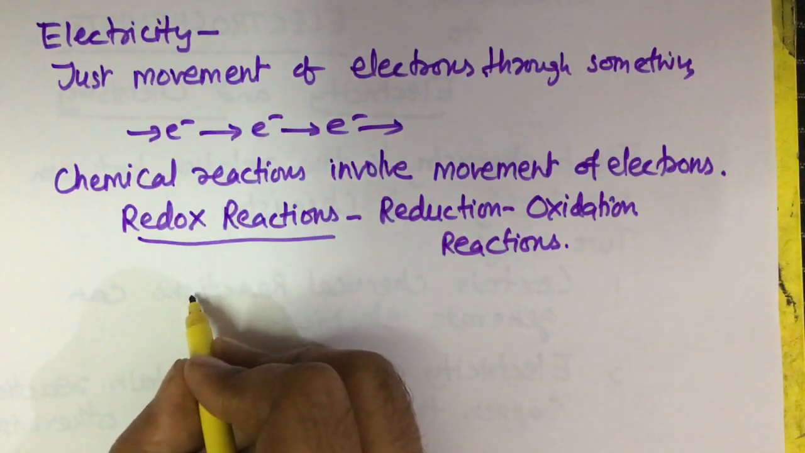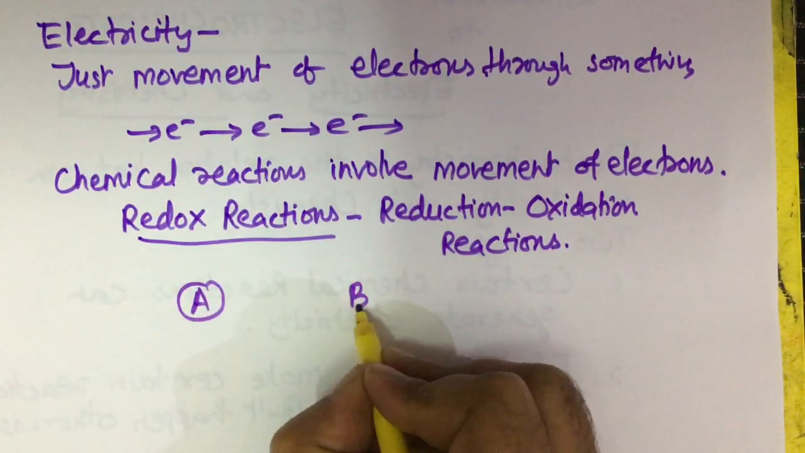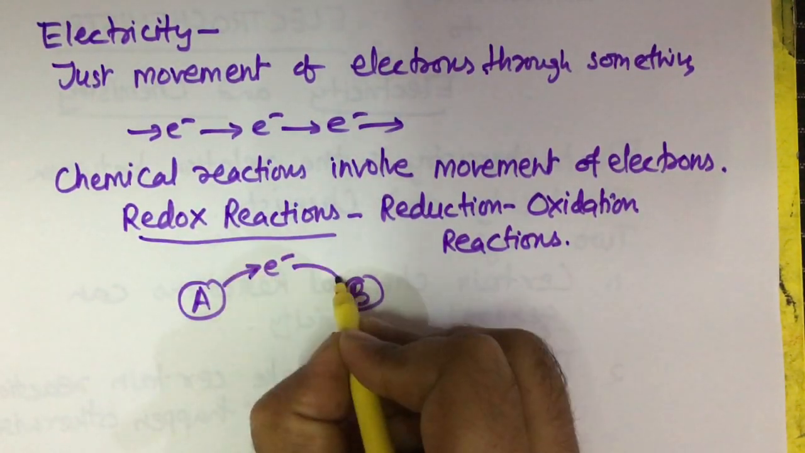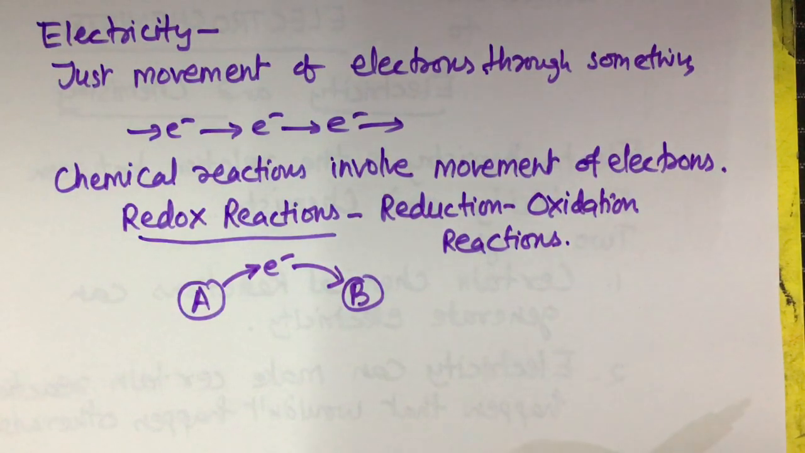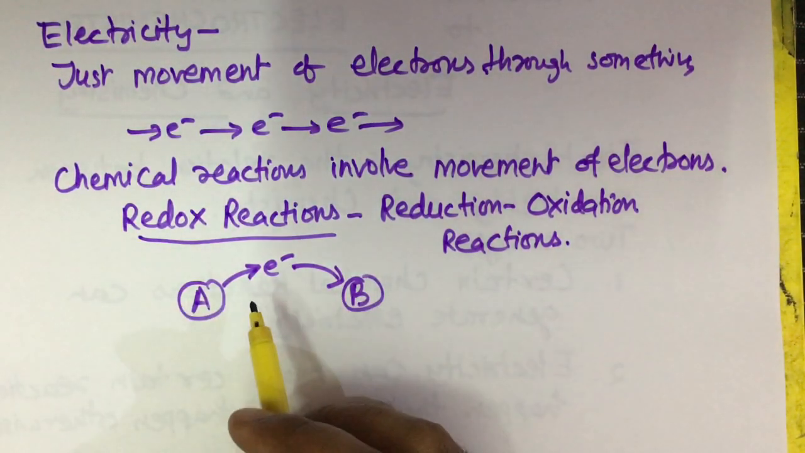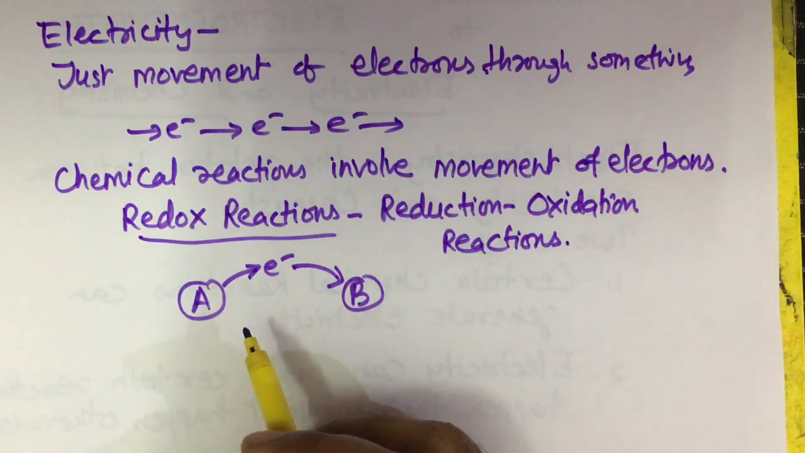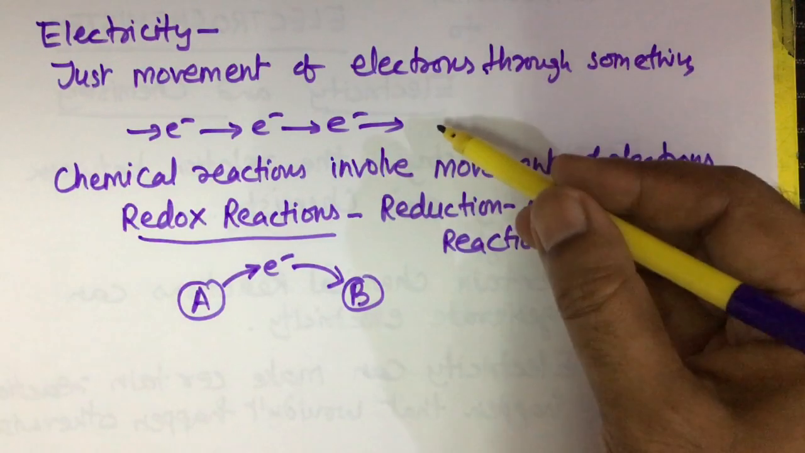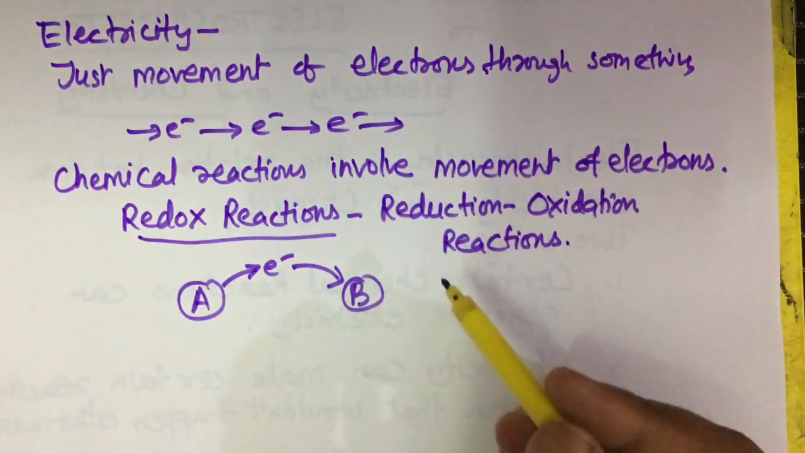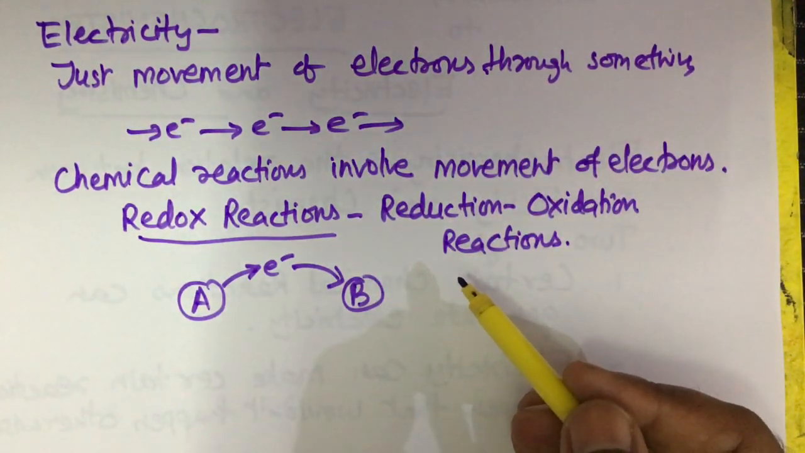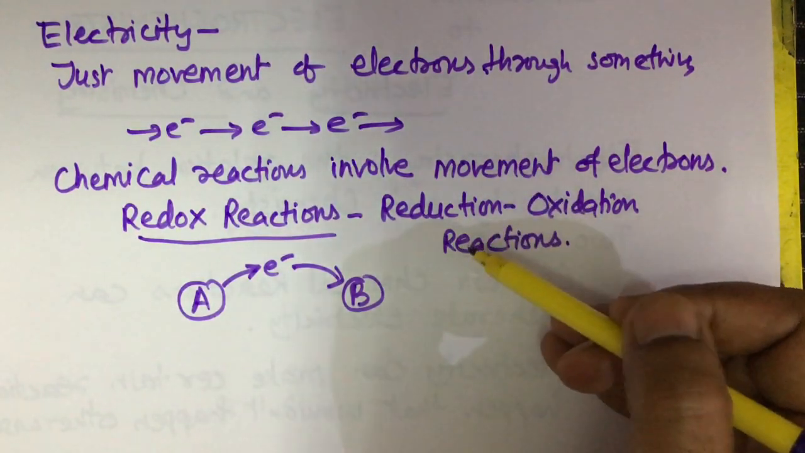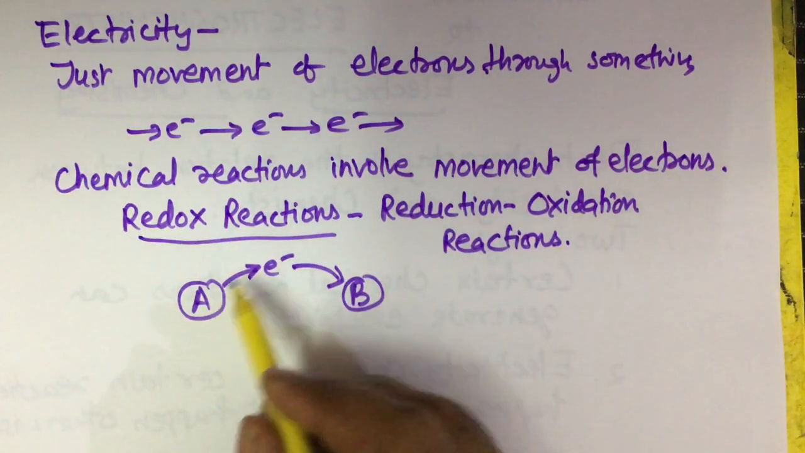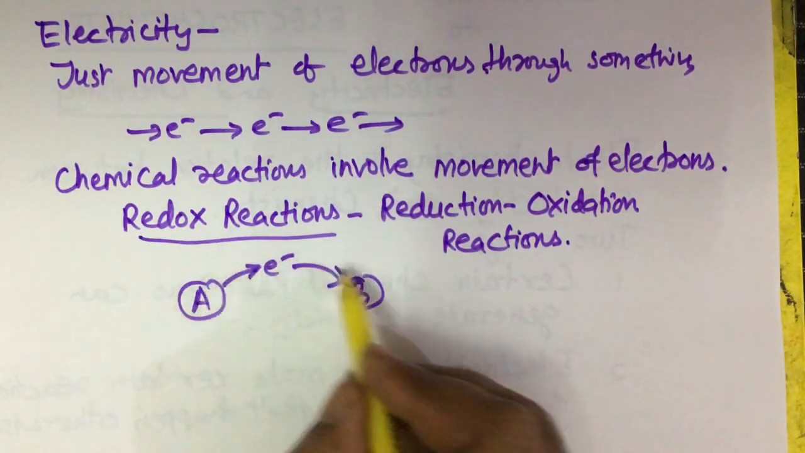Suppose there is an atom A and atom B. Electron is transferred from atom A to atom B. So there is a movement of electron between atom A and atom B. This is how movement of electron, electricity and chemical reactions are related to each other, and the two scenarios come into play. Now we can use the moving electrons. Electron moves from A to B, and